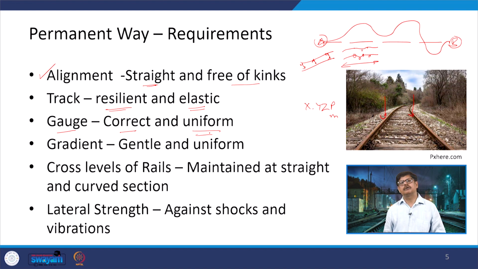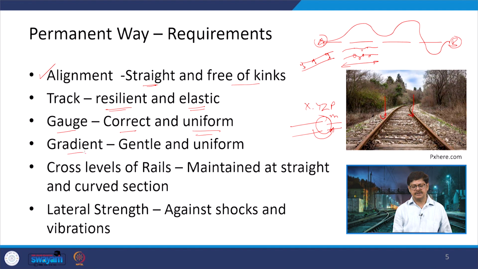The gauge uniformity is important because if you are talking about a broad gauge and then it converts into a meter gauge, then there is a problem at this point of connectivity. You have to transship the material from this particular gauge to another gauge, and the whole of the rolling stock is also going to be different. The different requirements will also be different. So, that is where the uniformity is a very essential thing.